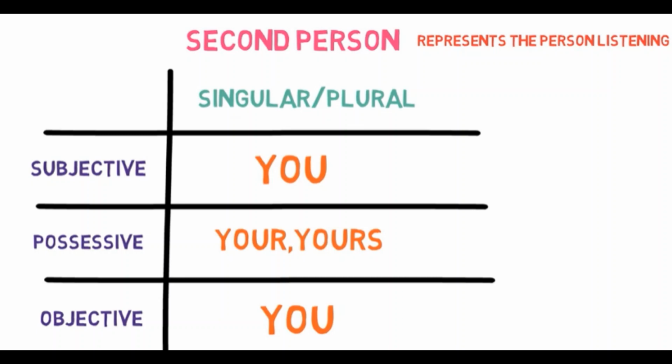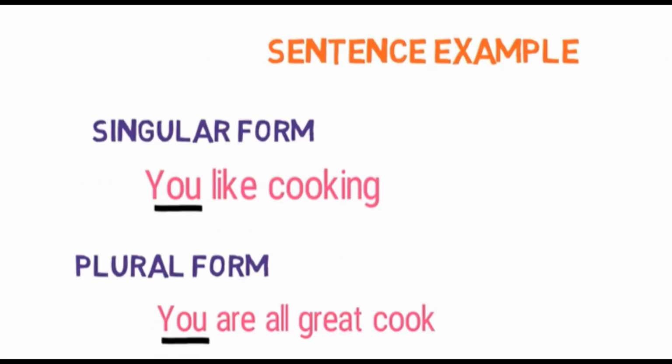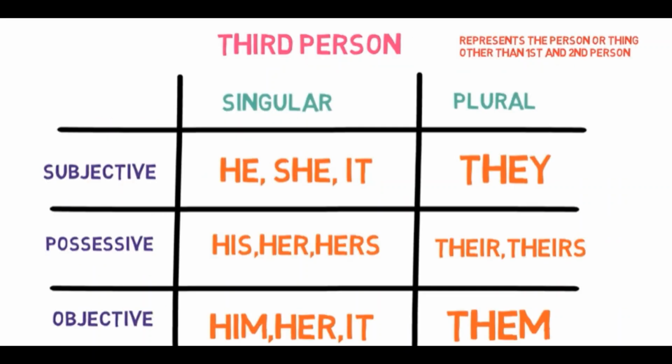Second person. So subjective, possessive, objective. Again, 3 forms. Okay, 3 types of personal pronoun. So for subjective, second person, we use you. Possessive, your, yours, and objective, you. Okay. Now you have to keep in mind before you speak. Sentence examples. Singular form: you like cooking. Plural form of that will be again, you are all great cooks.